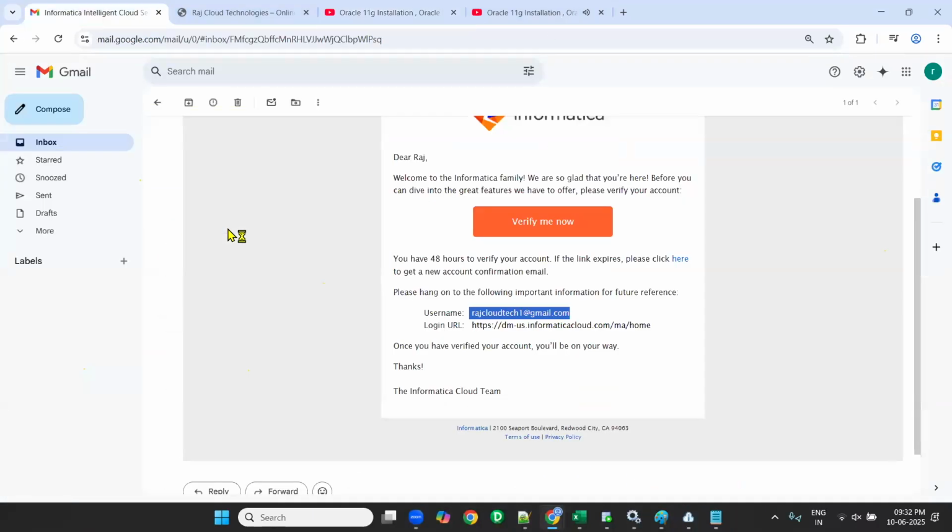So will you connect to other clouds? Yes. I'll show you how to connect to Snowflake Cloud, how to connect to Salesforce Cloud as a target, and how to connect to the AWS Cloud. All those things I'll cover. You don't need to worry. How to use them as a target and as a source, I'll tell you.